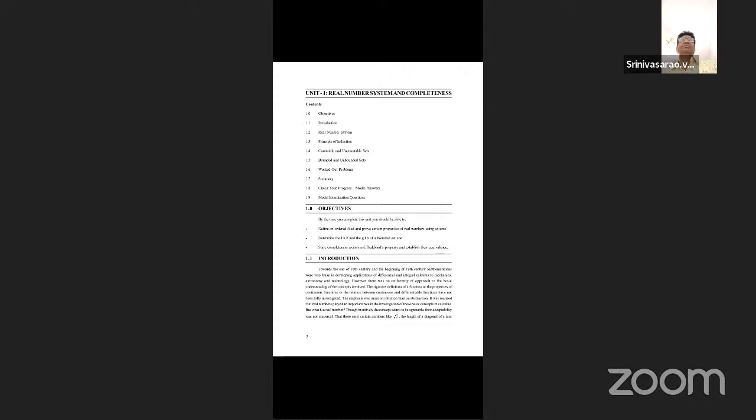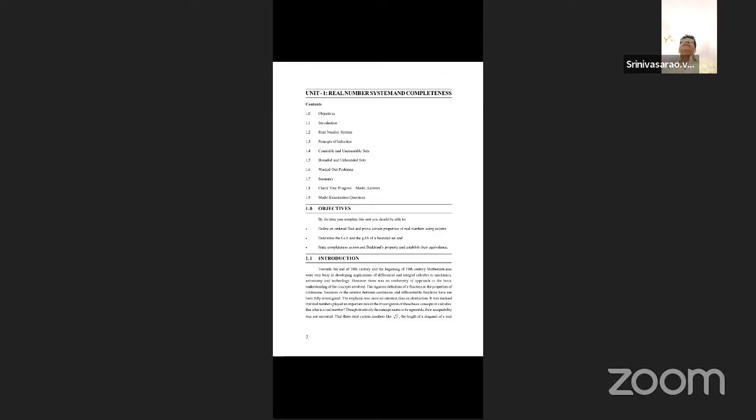Now, the second one is the order axiom. Order axiom means to express the order relation between any two real numbers, either less than, greater than, less than or equal to, or greater than or equal to, according to the trichotomy conditions. Either A less than B or B greater than A. Either A less than or equal to B or B greater than or equal to A. So the relation in between is called the order axiom.